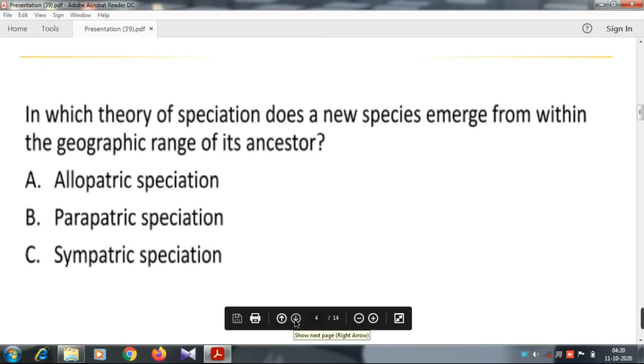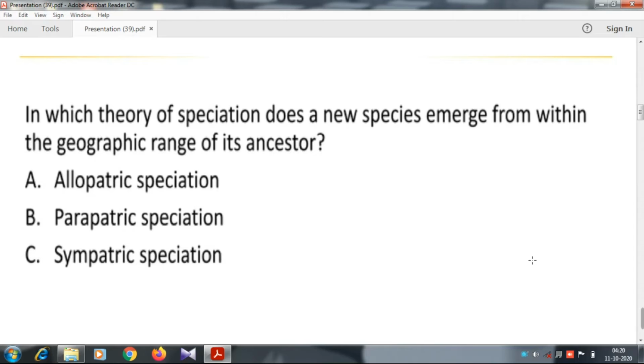Then the next question. In which theory of speciation does a new species emerge from within the geographic range of its ancestor? Allopatric speciation, parapatric speciation, sympatric speciation. It is within the geographic range, so the correct answer is sympatric speciation.